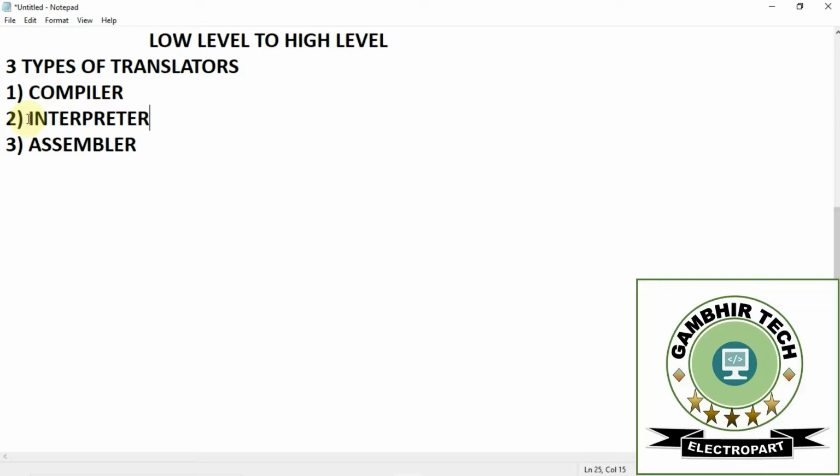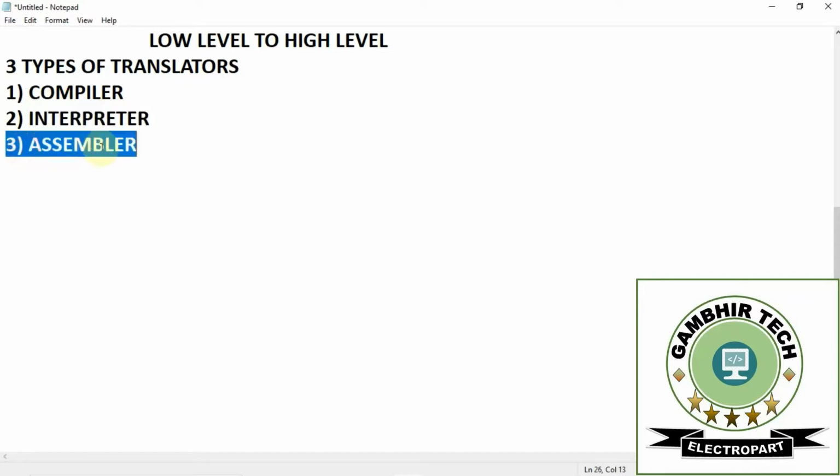So we can say that the compiler reads the whole program at a time, but the interpreter does not. The interpreter reads line by line and checks whether it has an error or not, and it takes more time as compared to the compiler.